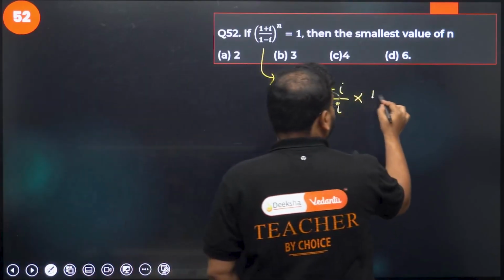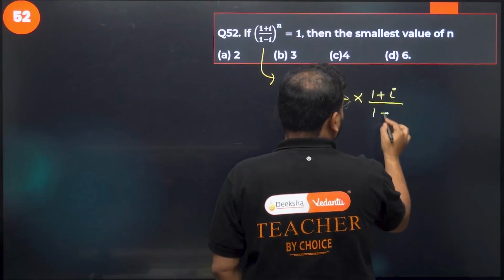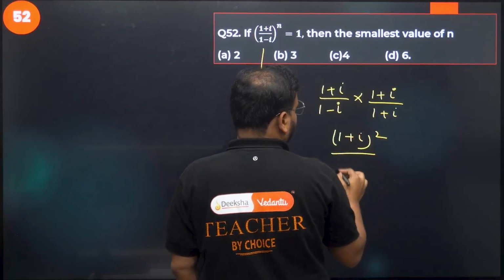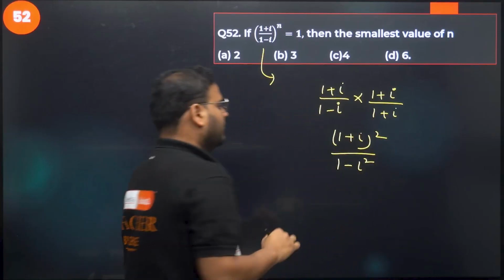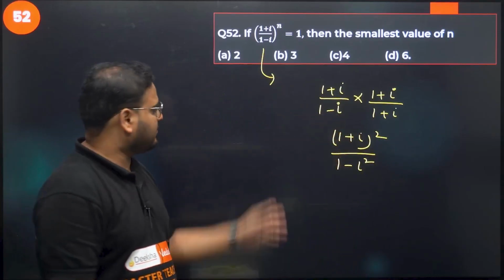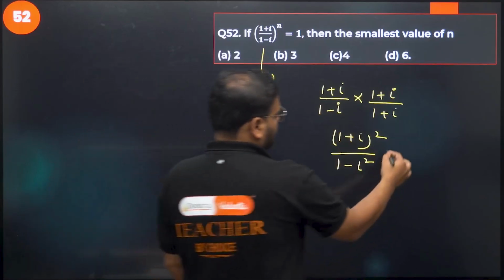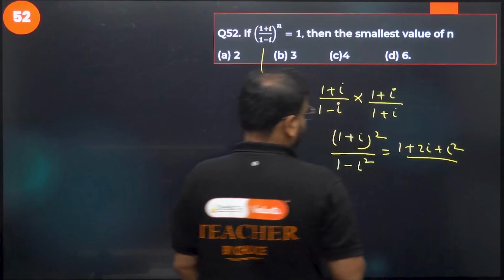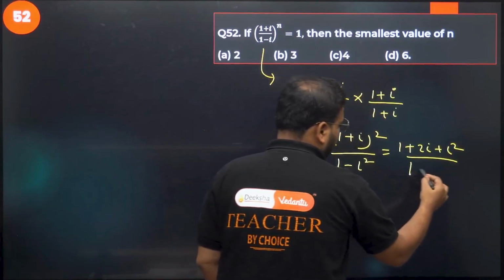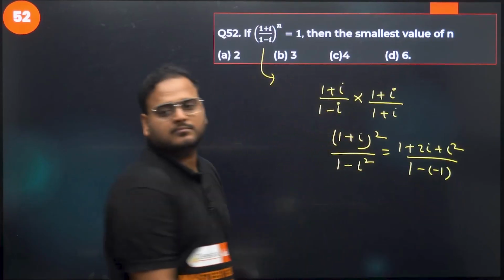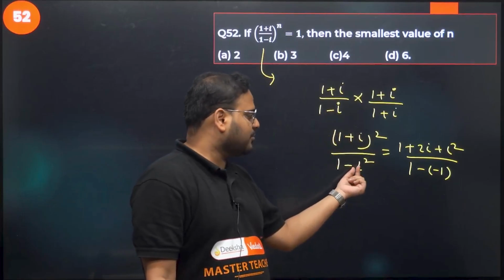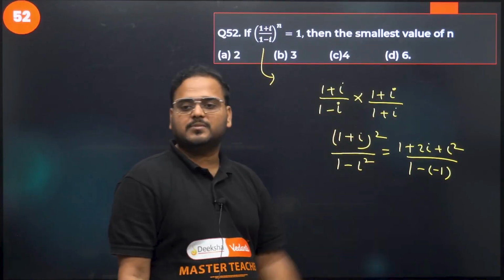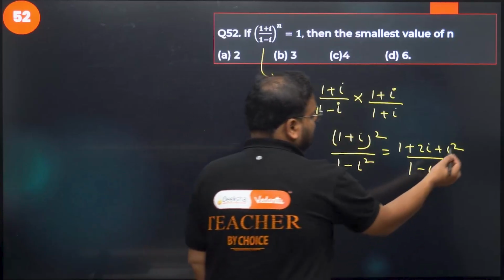1 plus i divided by 1 minus i, which gives me (1 plus i) the whole squared divided by 1 minus i squared, right? 1 squared is 1 and minus i squared. Using the formula (a minus b) and (a plus b), I get the numerator as 1 plus 2i plus i squared, and the denominator becomes 1 minus of minus 1. How come? There's a minus sign and the value of i squared is minus 1. That's why 1 minus minus 1. Please check, i squared is going to be minus 1, right?